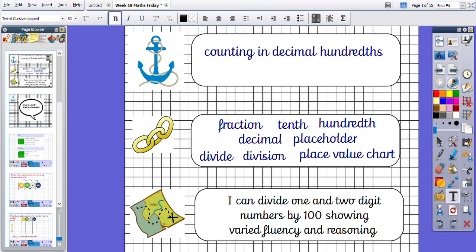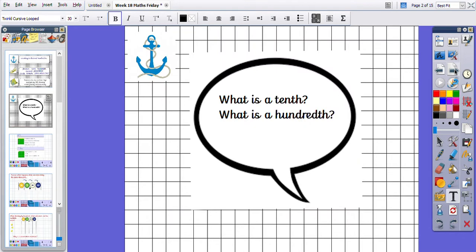But before we begin, let's have a quick anchor where I'm going to ask you to press pause. This is just a thinking one this morning to round off our week. What is a tenth and what is a hundredth? See if you can think of a definition. Okay, press pause and I'll see you in a little minute.